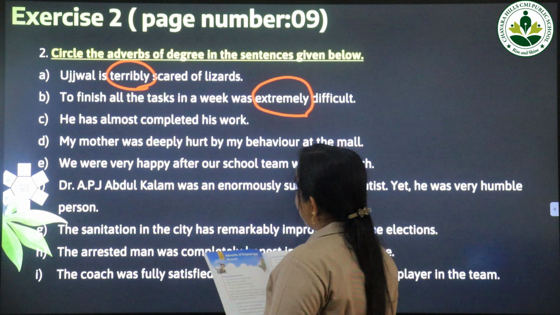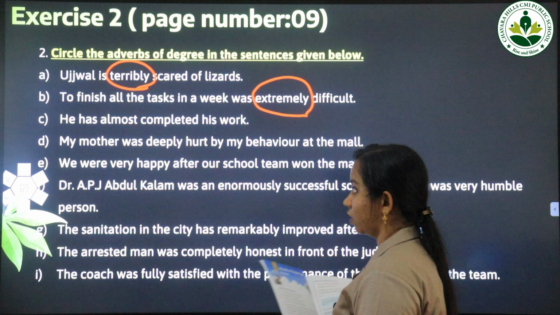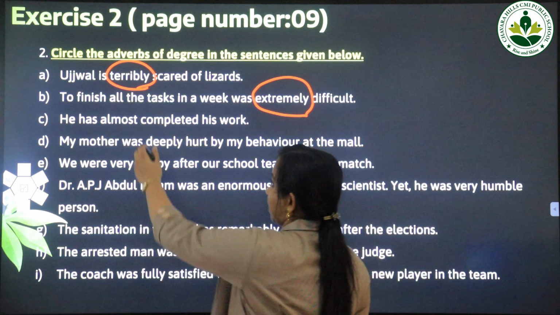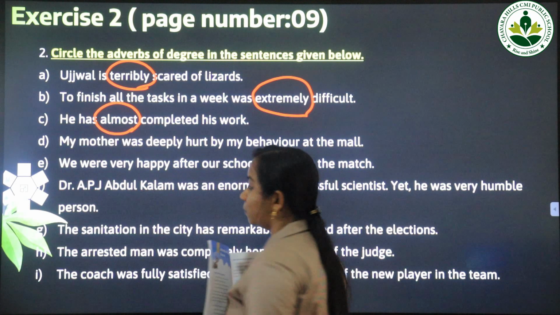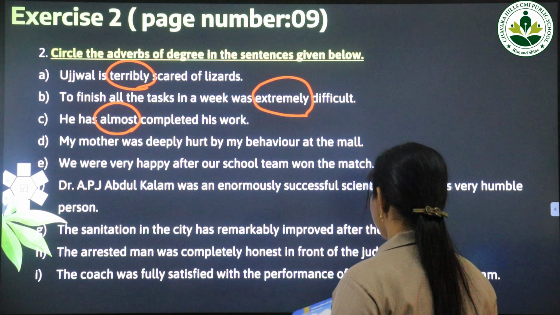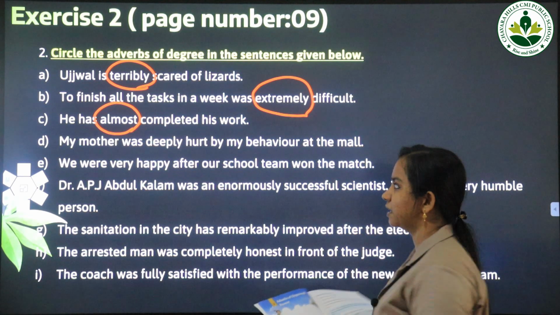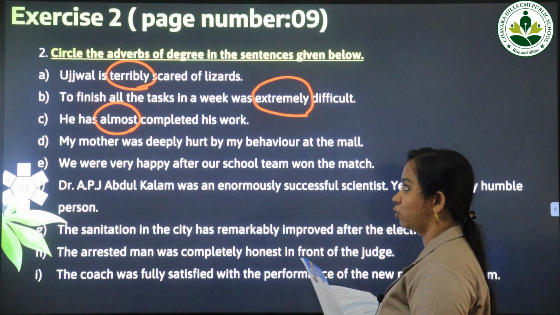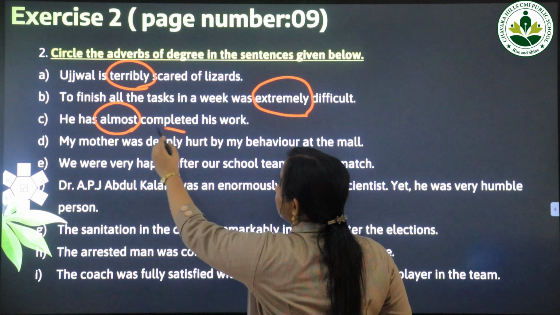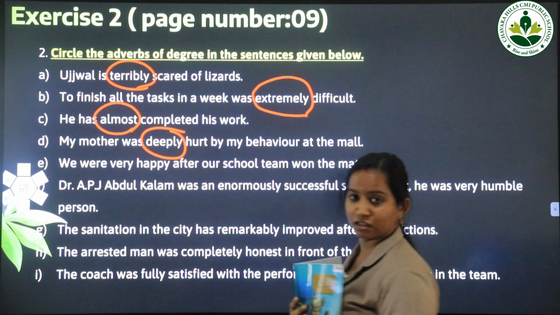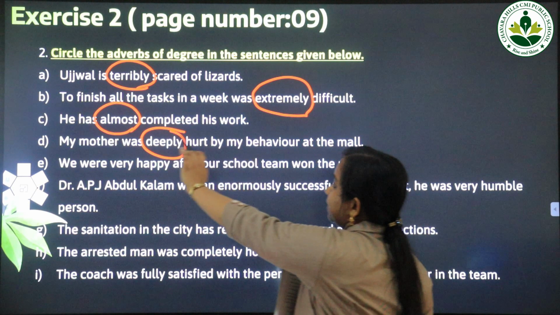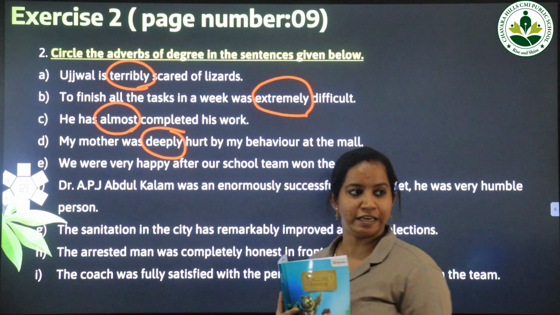Now, he has almost completed his work. So he has completed his work. To what extent has he completed? He has completed to an almost extent. Okay. My mother was deeply hurt by my behavior at the mall. So we got to know that mother was hurt by my behavior at the mall. But to what extent was mother hurt? Mother was hurt deeply. Okay. You have to circle this with me. Okay, so in the first sentence terribly, second sentence extremely, almost, and now for the fourth sentence deeply.